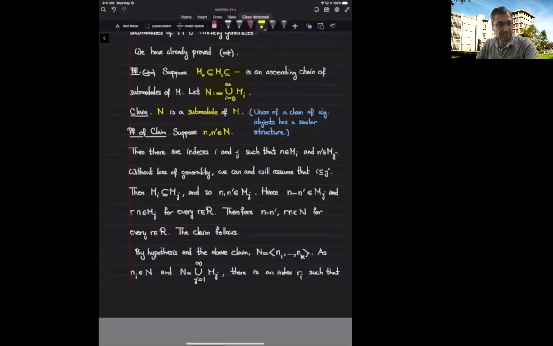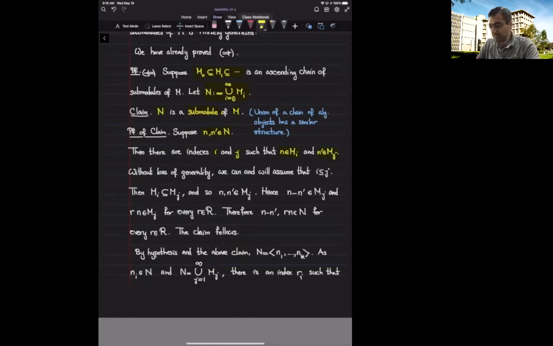Okay, let's start with understanding what it means that n and n prime are inside capital N. Capital N is the union of these M sub i's. Saying that n is inside capital N means I can find some index i such that n belongs to M sub i. Saying that n prime is inside capital N means I can find possibly a different index j where n prime belongs to M sub j. Now, here is the place where we use the fact that the M sub i's form a chain. So either i is at most j or j is at most i.